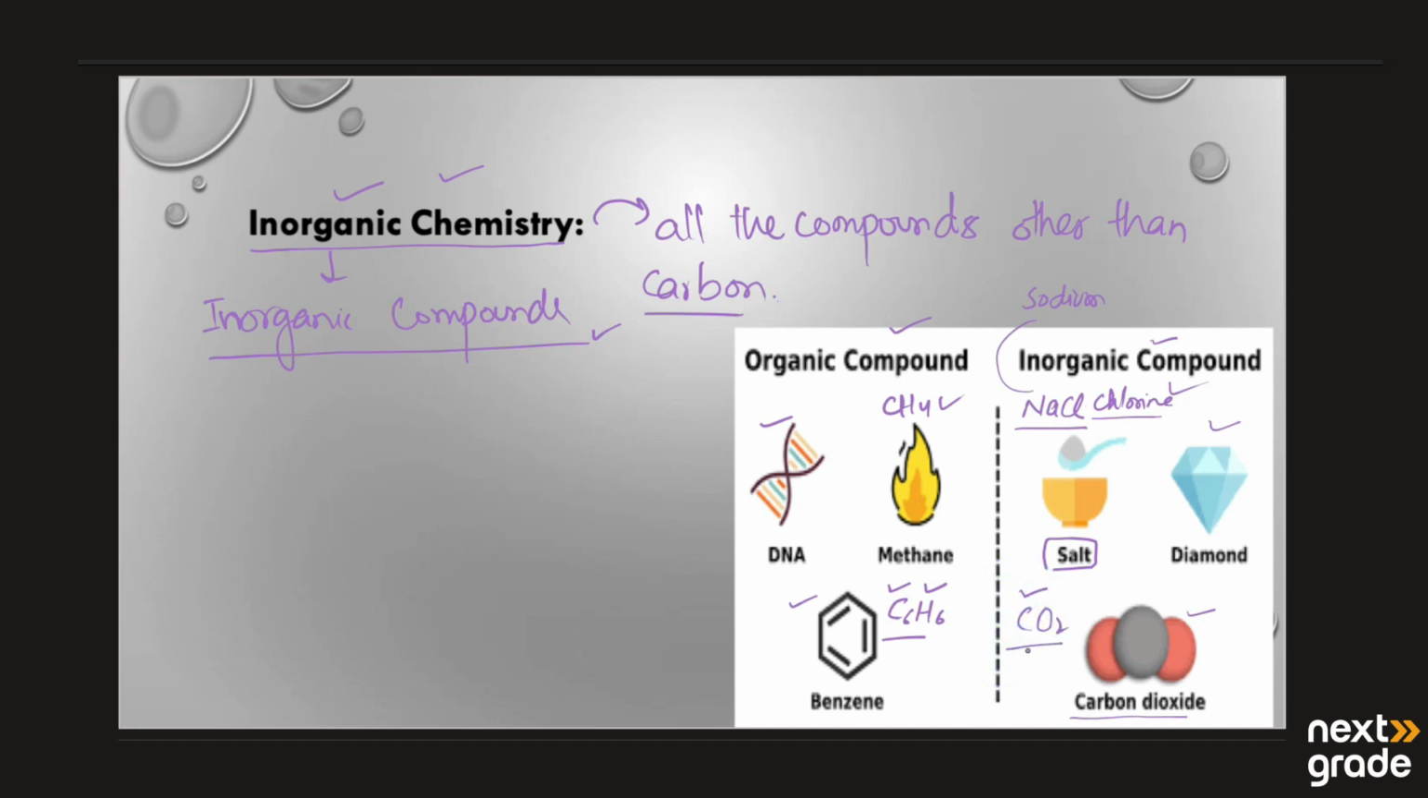Carbon dioxide basically has carbon, but it does not have the properties of an organic compound. Its properties are different from organic compounds. That's why it is known as an inorganic compound, and its study is known as inorganic chemistry. We have a lot of examples of inorganic compounds: SO2, sulfur dioxide, ammonia, NH3, sulfuric acid, H2SO4, and HCl. All these compounds are inorganic compounds, and their study is known as inorganic chemistry.